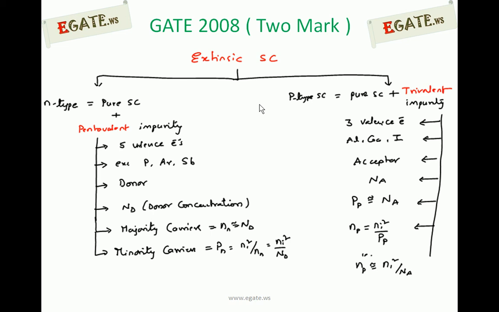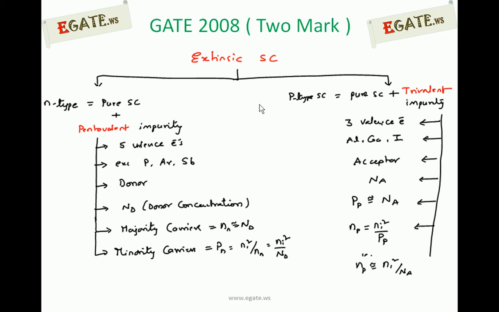The number of acceptors added to form P-type semiconductor is called the acceptor concentration. Units for this are per centimeter cube. So per unit volume, how many acceptors are added is indicated with n suffix a. In P-type semiconductor, majority carriers are holes, represented with p suffix p.